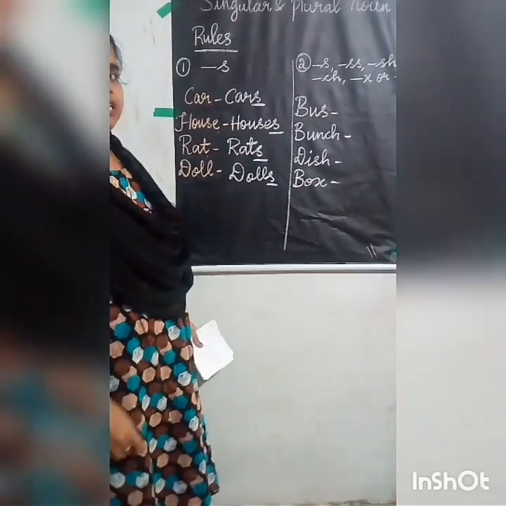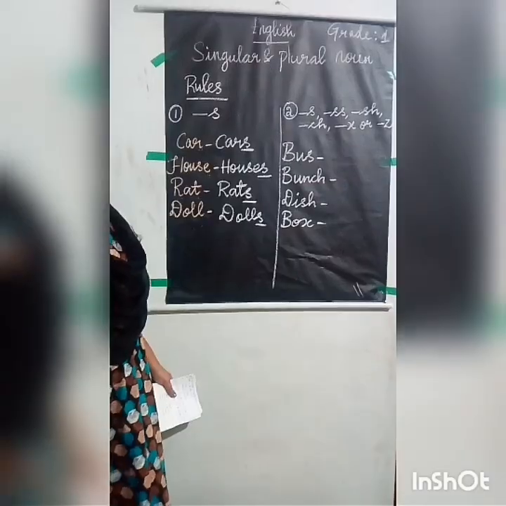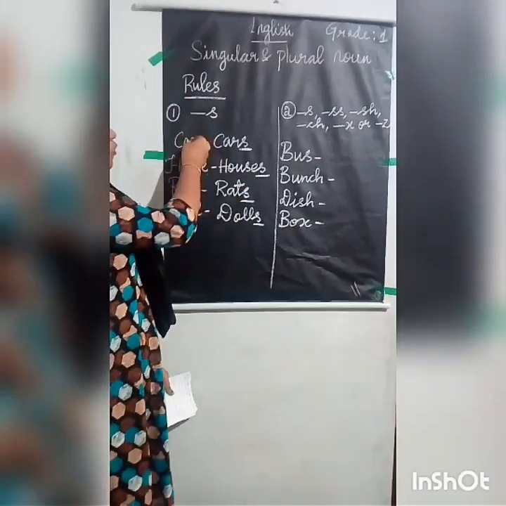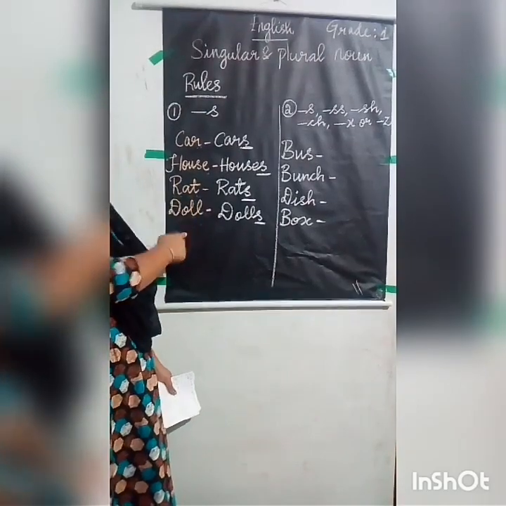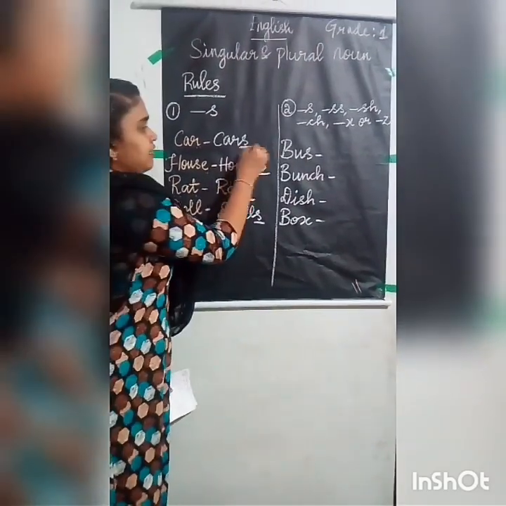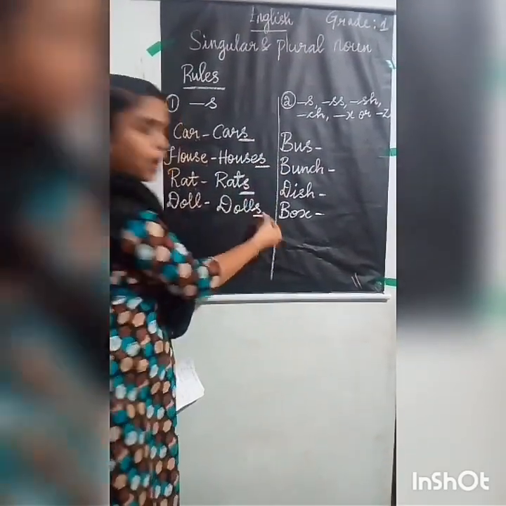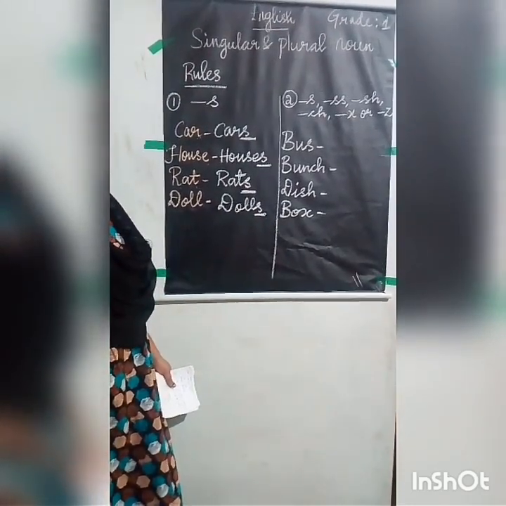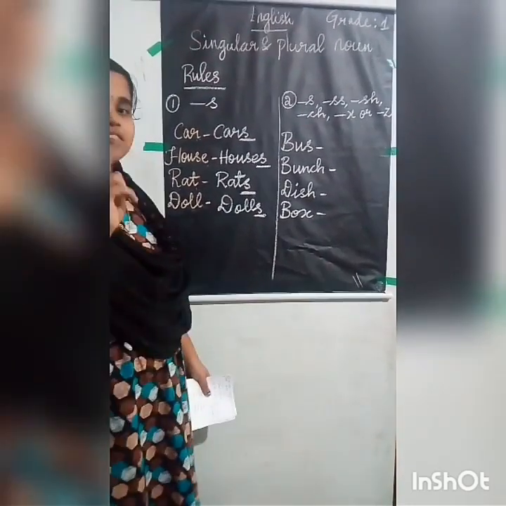Once again I am repeating, listen students. When there is a singular regular word, you have to add s at the end to make it a plural noun. Okay children. Now we can go to the second rule.